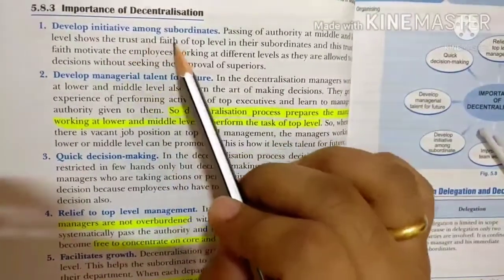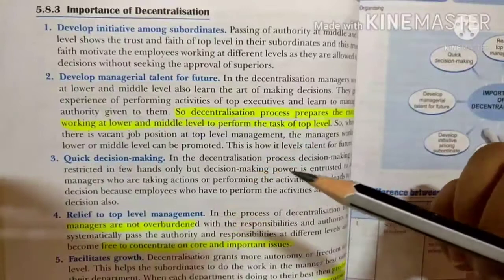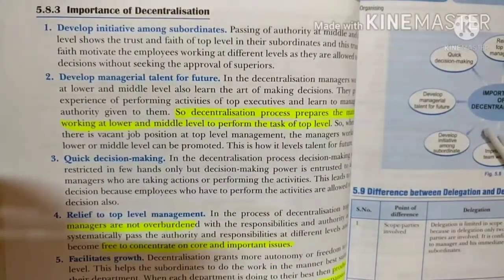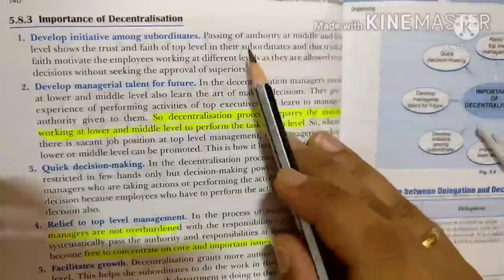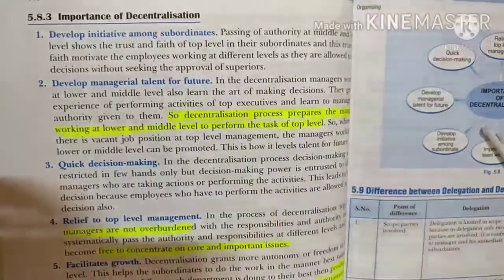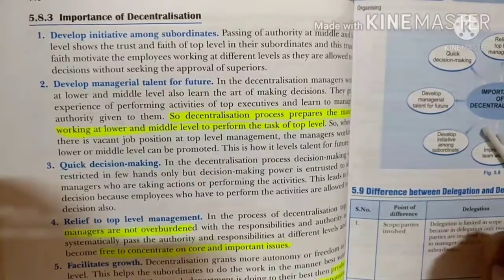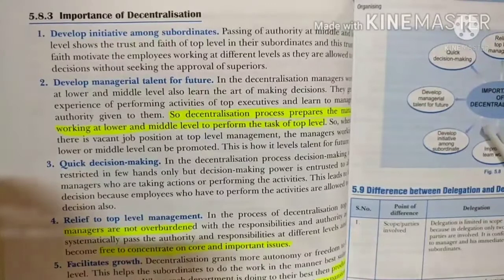Develop initiative among subordinates. When we are implementing the decentralization process, we are systematically distributing authorities to every level of management, either top, middle or lower level. So when we are passing this authority, it means that the manager is showing trust and faith in the workers working under the middle level and lower level of management.